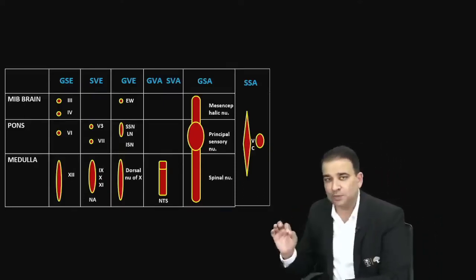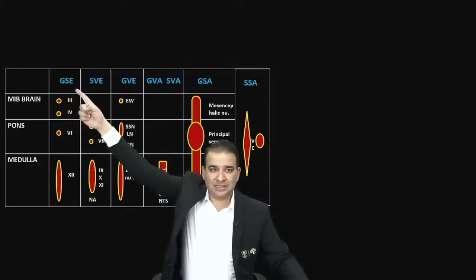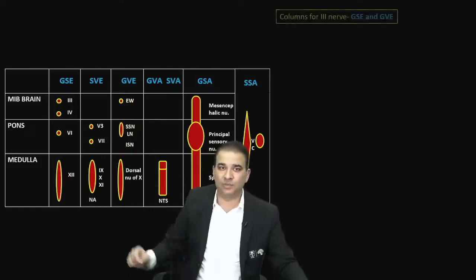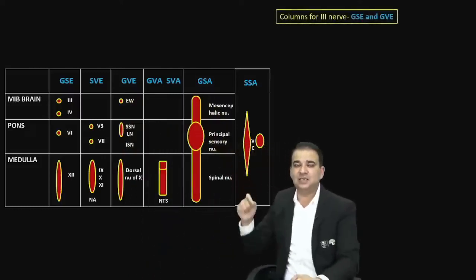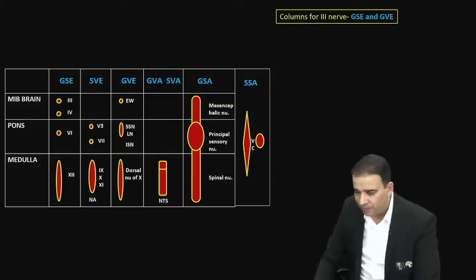Now, what are the two columns for the third nerve, guys? You can see that is a nucleus for the third nerve, so one column is GSE. And Edinger-Westphal is also a nucleus for the third nerve, so GVE is also a column. The columns for the third nerve are GSE and GVE, general somatic efferent and general visceral efferent.